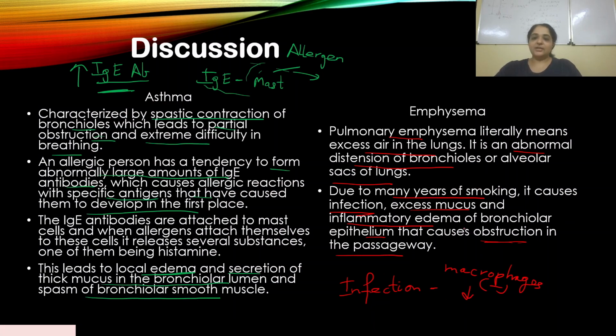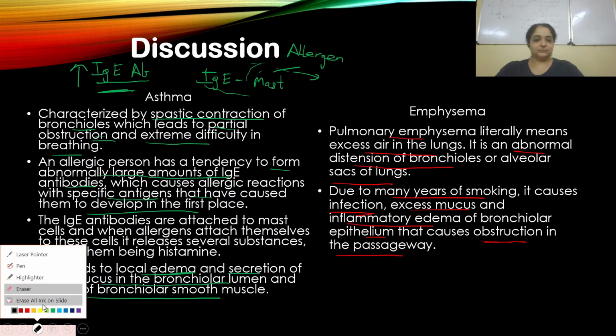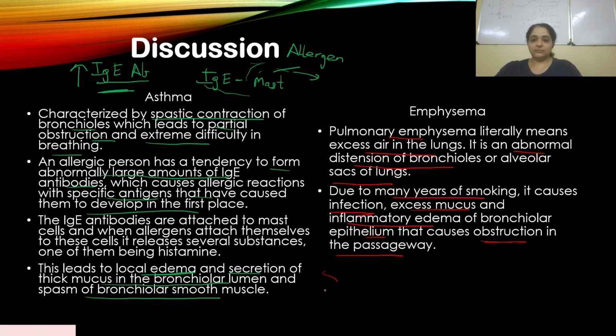There's also excess mucus and inflammatory edema of the bronchiolar epithelium that causes obstruction in the passageway. Inflammatory edema means the swelling in the bronchiolar epithelium, and that also causes obstruction in the pathway. We have already seen how that causes obstruction in asthma also. So a similar situation happens here.